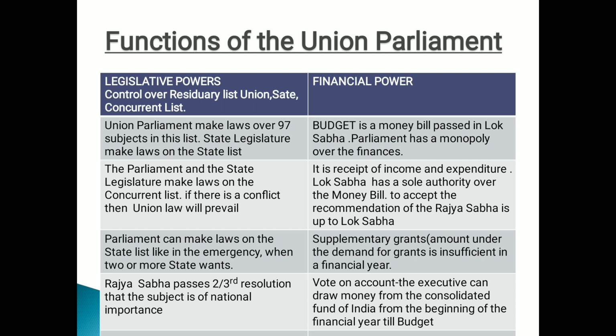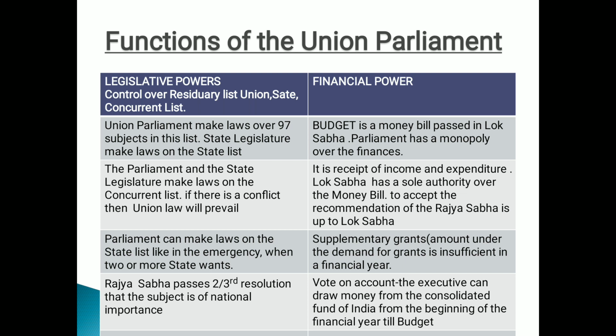The best example is the budget. Budget is sort of a money bill passed in Lok Sabha. Always remember, the sole right over the budget lies with Lok Sabha. When it passes the budget, Parliament has a monopoly over the finances. The main thing is Parliament, and among Parliament, which house? Lok Sabha, Rajya Sabha? It's Lok Sabha that has the monopoly over the finances. Always remember that. Now what is the budget?